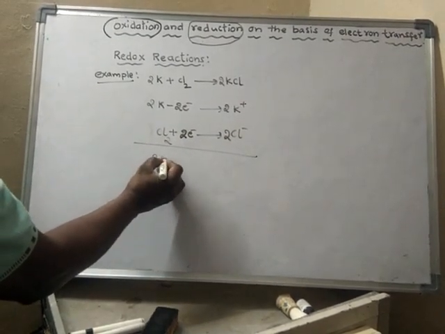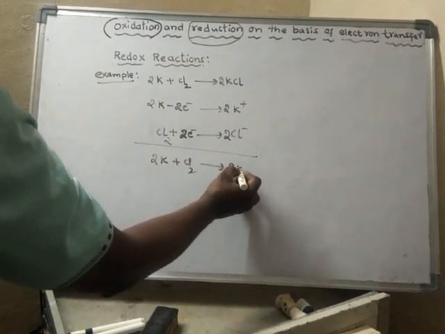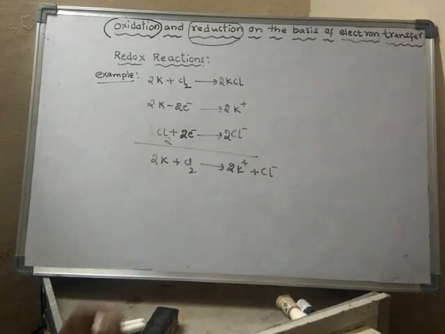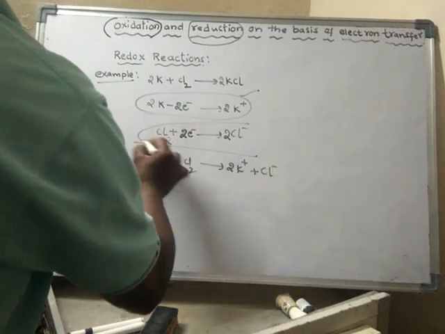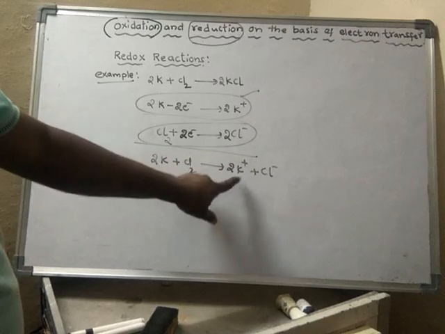So I can write 2 potassium plus chlorine gives 2K plus and 2Cl minus ions. So this is one step, this is another step, and finally K plus and Cl minus are formed.